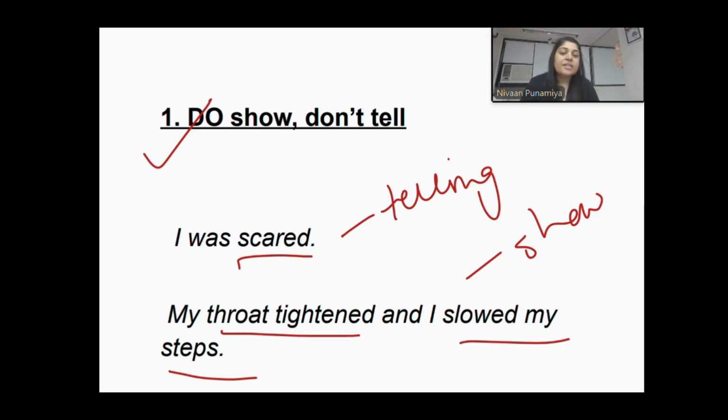It's an easy technique. It's the best technique to begin with. Take 5 examples at a time and transform them. Write the telling sentences, change them into showing way, and I'm sure you will get it right.